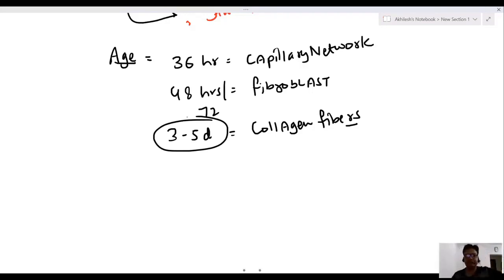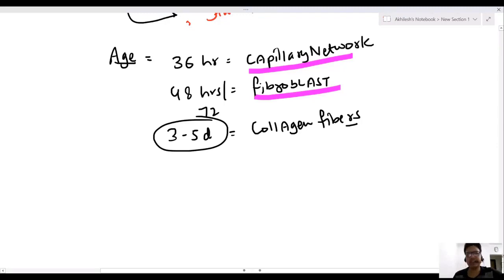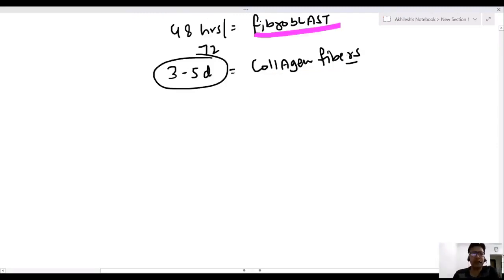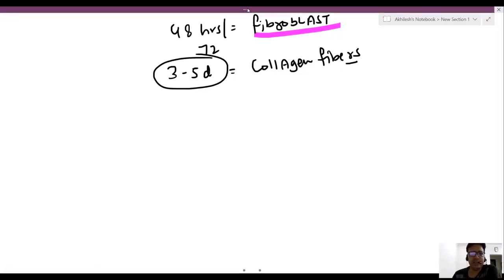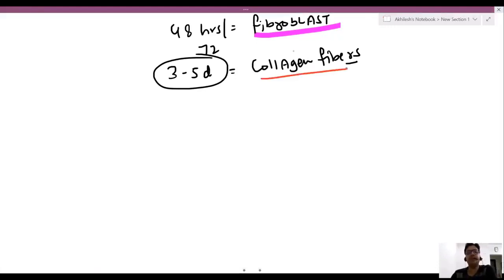Capillary network in incised wound, 36 hours. Fibroblast in incised wound, 48 to 72 hours. And if collagen fibers are present in incised wound, that suggests it is a 3 to 5 days old incised wound.